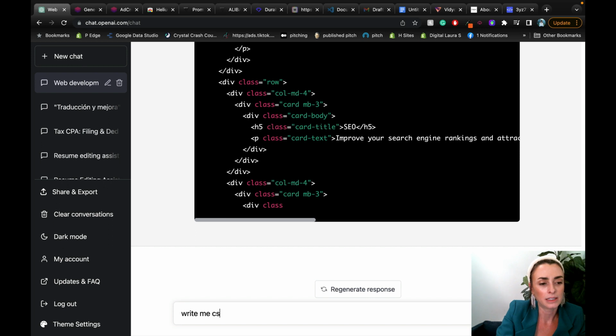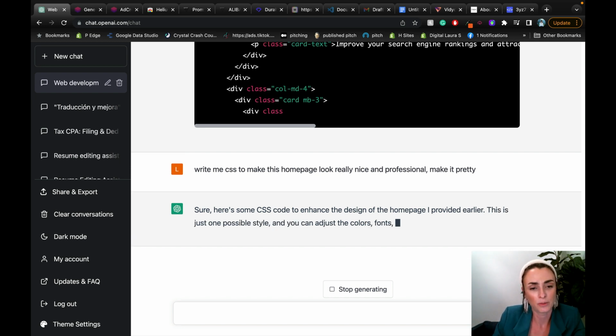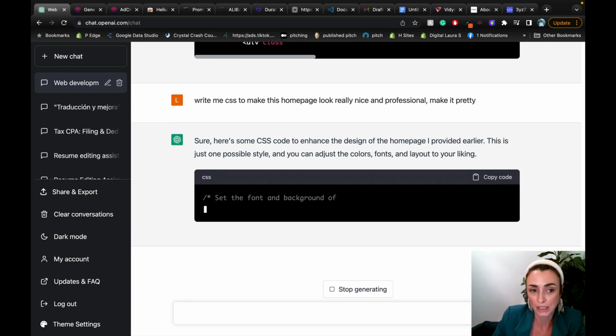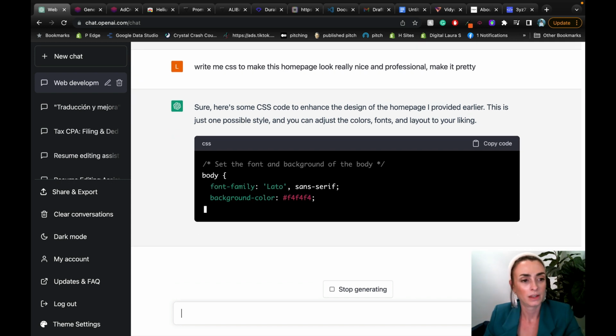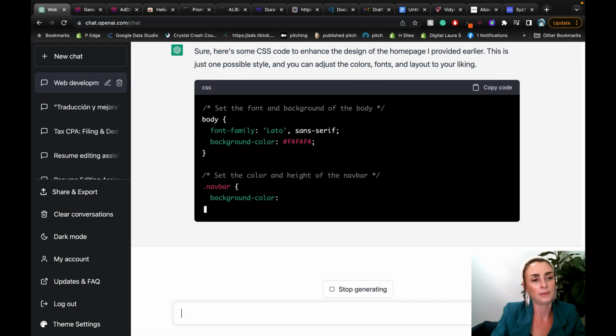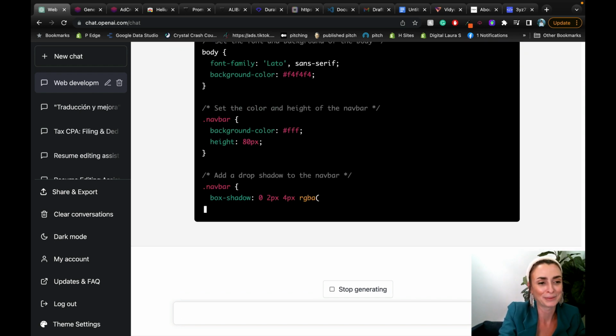Write me CSS to make this homepage look really nice and professional. Make it pretty. Let's see what it does. So here is some CSS code to enhance the design of the homepage it provided earlier. This is just one possible style. You can adjust the colors, fonts, and layouts to your liking. So let me have it write this, and I'll let it finish. As soon as it's done, I'll be right back.